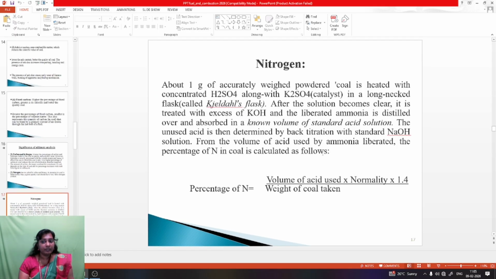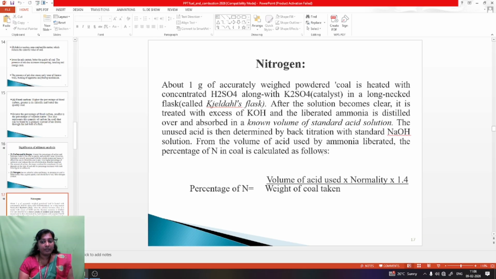The nitrogen content we can find out as follows. About 1 gram of accurately weighed powdered coal is heated with concentrated sulfuric acid along with the catalyst potassium sulfate in a long-necked flask, which is Kjeldahl's flask. After the solution becomes clear, it is treated with excess potassium hydroxide, and the liberated ammonia is distilled over and absorbed in a known volume of standard acid solution. The unused acid is then determined by back titration with standard sodium hydroxide solution.